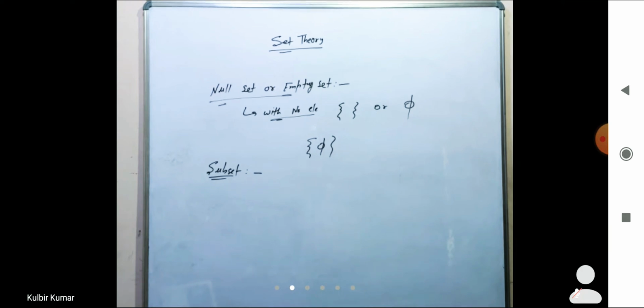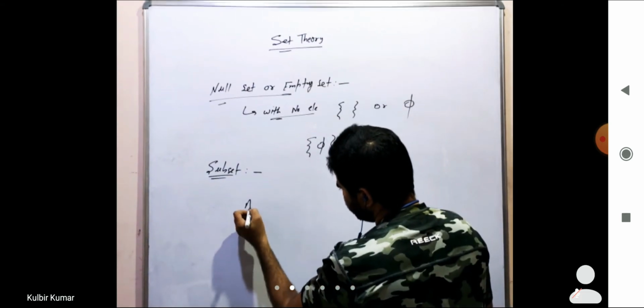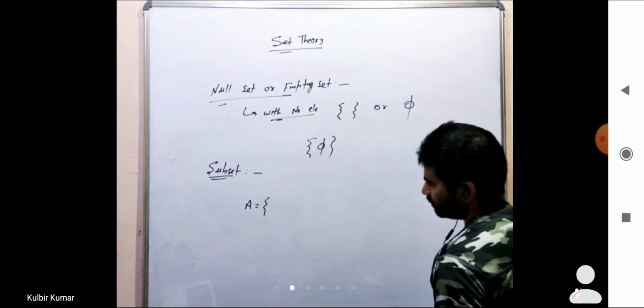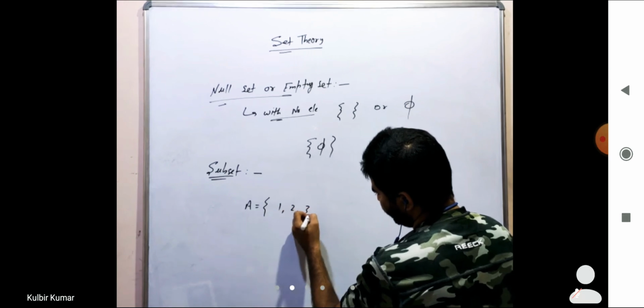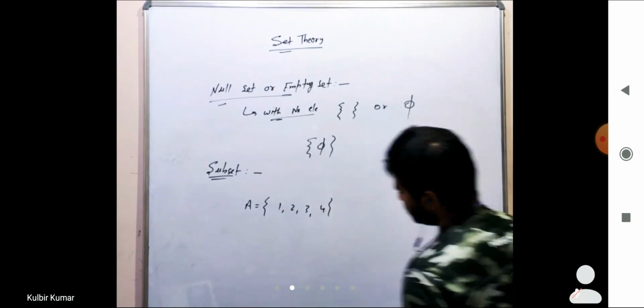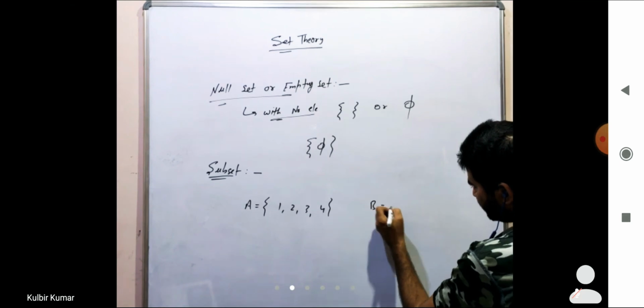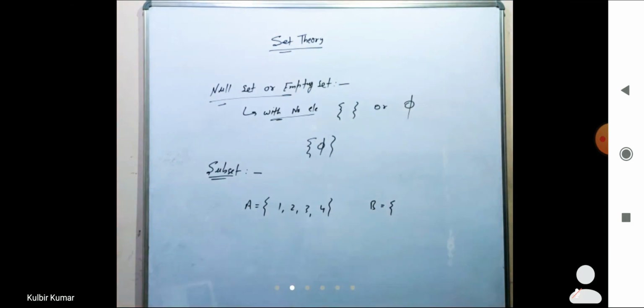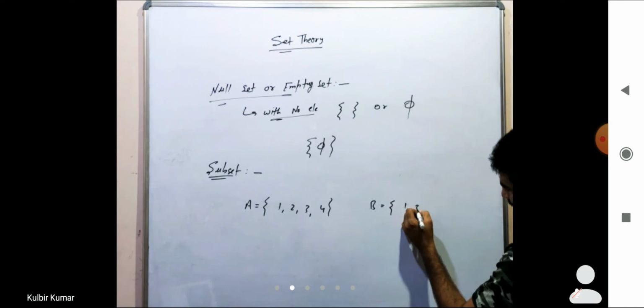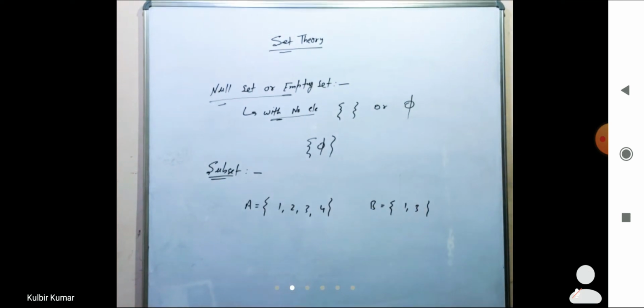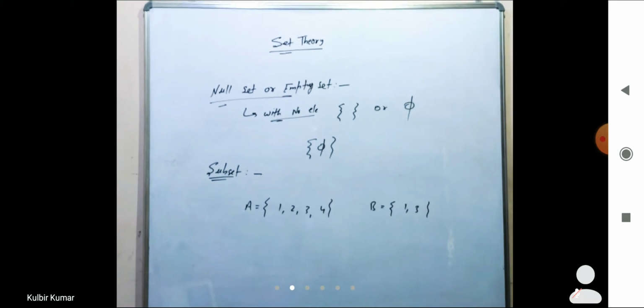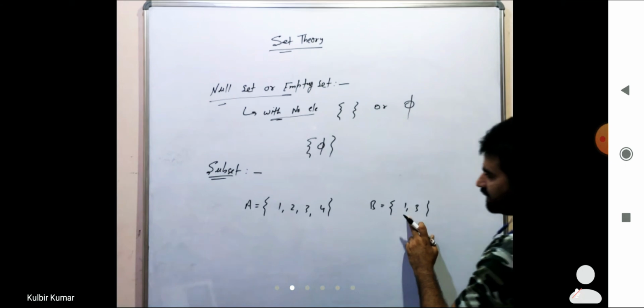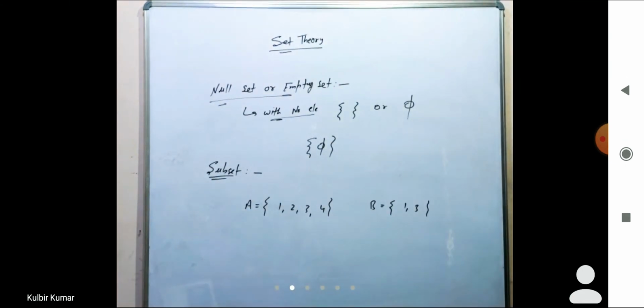So we can say, let A be a set with elements 1, 2, 3 and 4, and B is another set with elements 1 and 3. In this case we can say B is a subset of A, right?